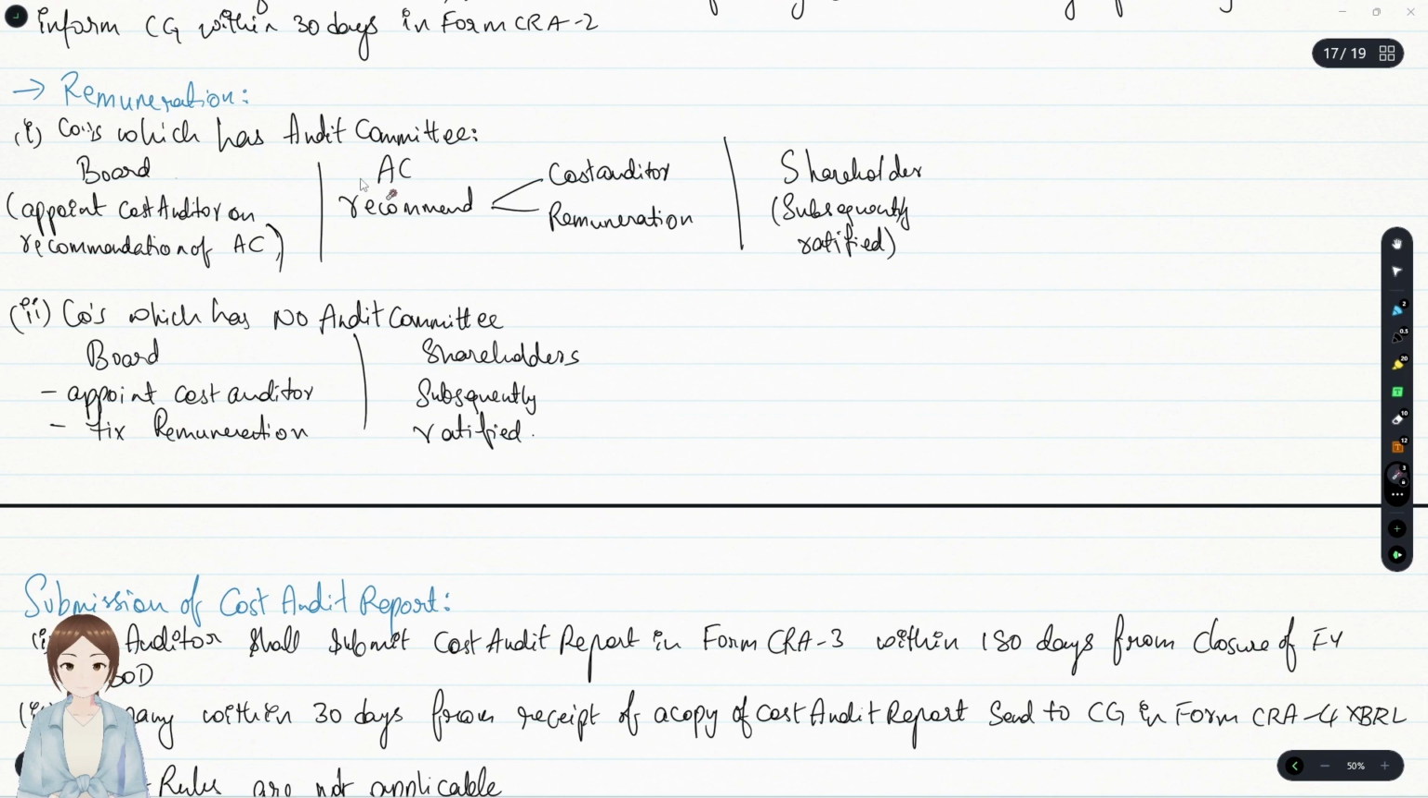Remuneration. A company which has an audit committee, the audit committee shall recommend the cost auditor and remuneration. The board of directors appoints the cost auditor on recommendation of the audit committee. What do shareholders do? Shareholders subsequently ratify. And if you have no audit committee, what do the board of directors do? The board of directors directly appoint the cost auditor and fix remuneration, and shareholders, what do they do? Same duty, subsequently ratify.